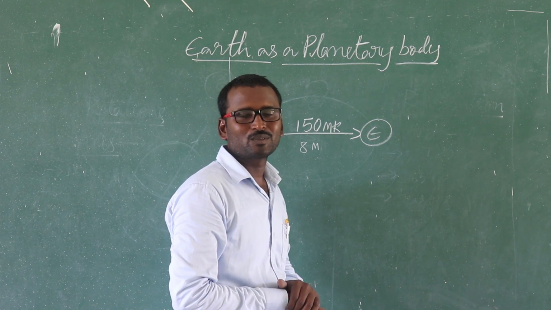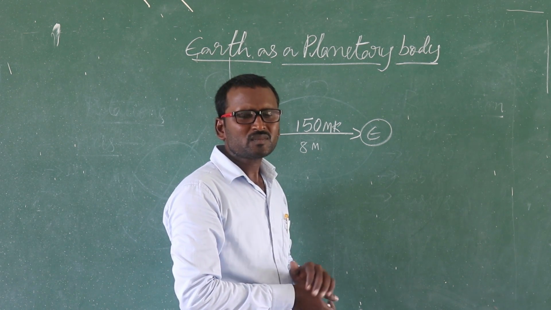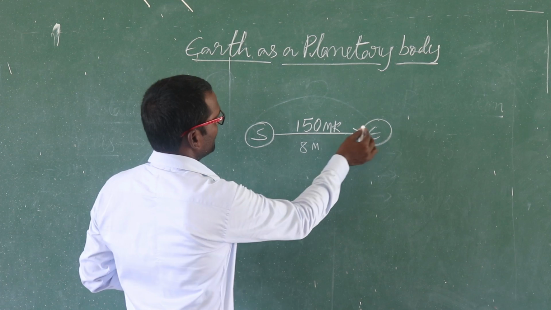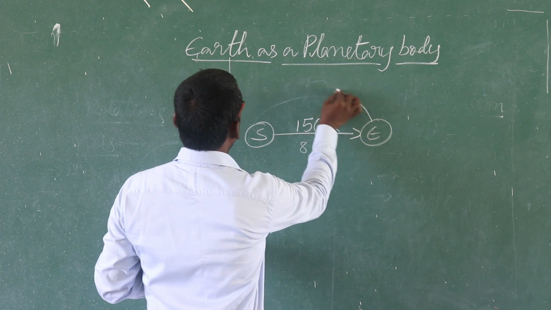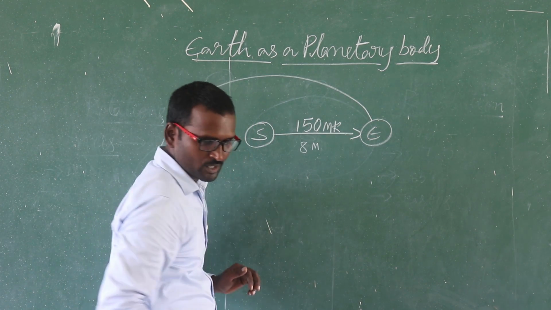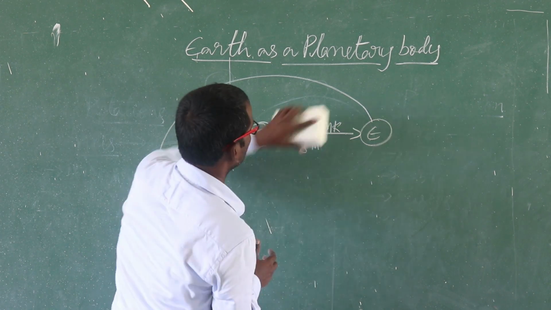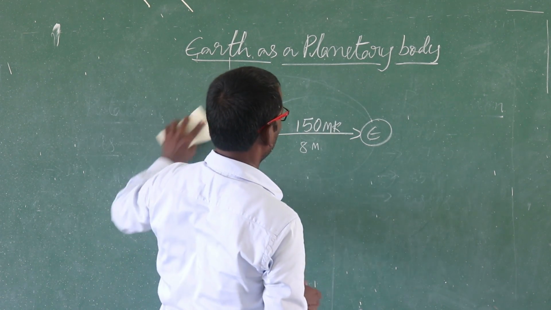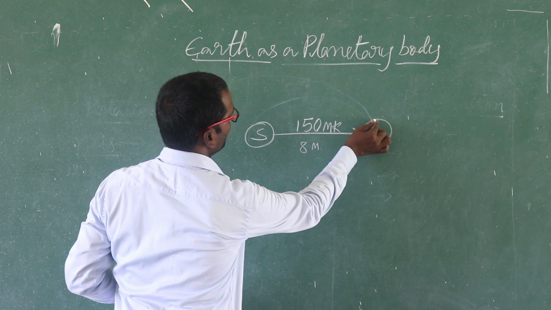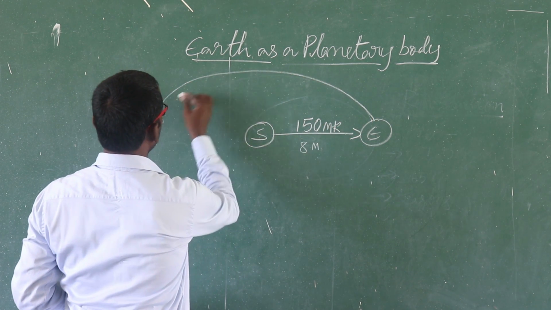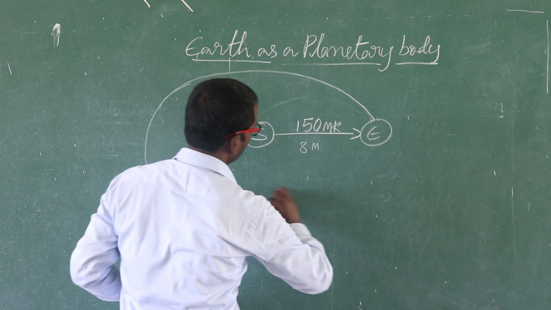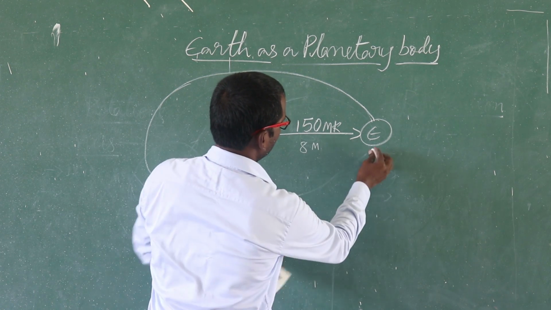Already in the previous class we learned that revolution takes place on an orbit, and the shape of the orbit is oval.